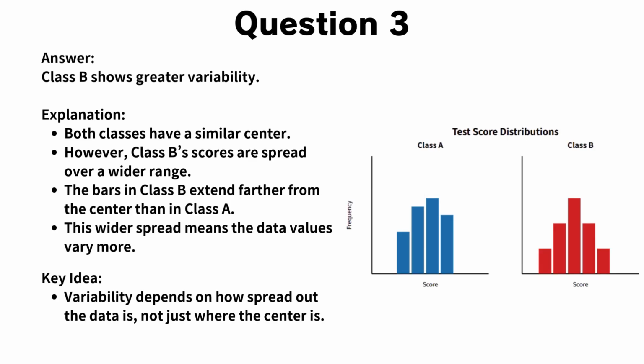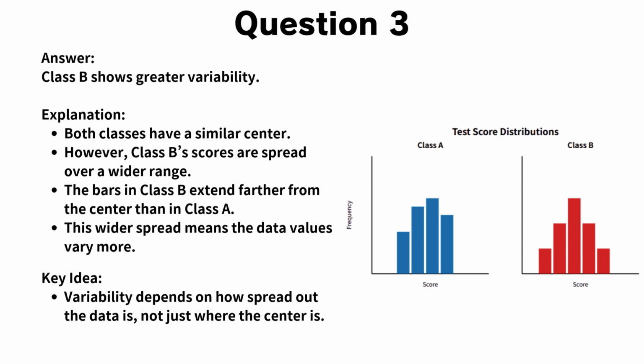Now, let's go through the explanation for question 3. The correct answer is class B. Both classes have a similar center, which means their typical scores are about the same. However, class B's scores are spread over a wider range. You can see that the bars in class B extend farther to the left and right of the center compared to class A. This wider spread tells us that the scores in class B vary more from student to student.